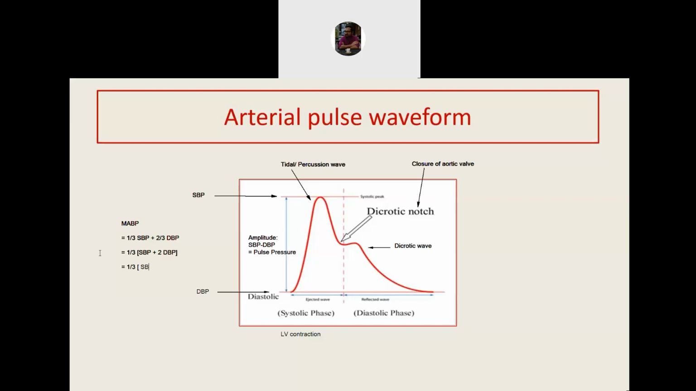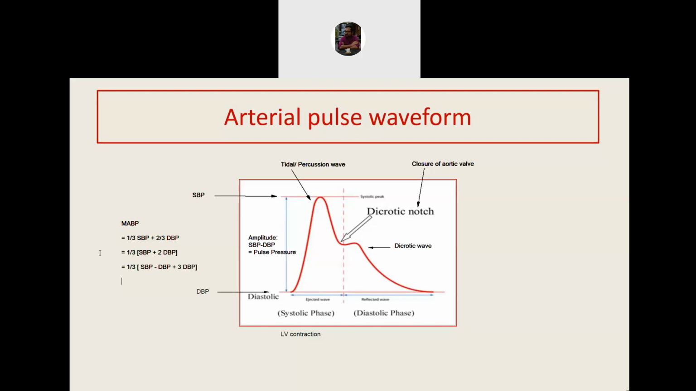So SBP minus DBP plus 3 DBP. I think you understood the calculation. I just introduced a minus DBP and plus DBP, and this is how the calculation comes out to be.